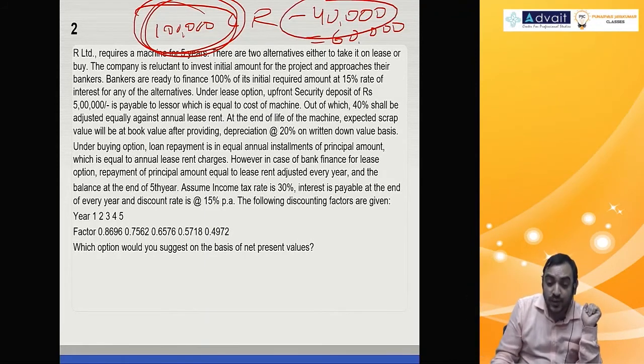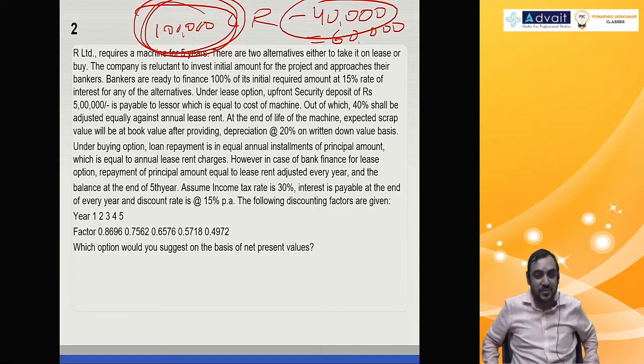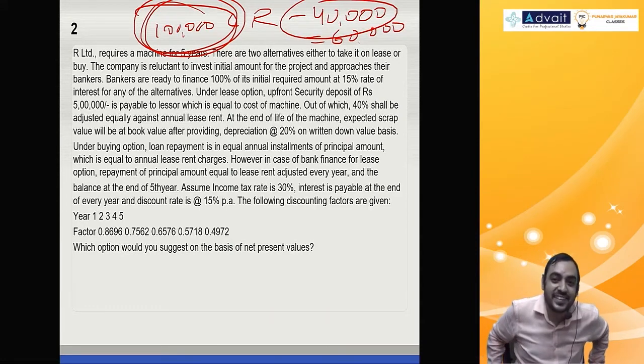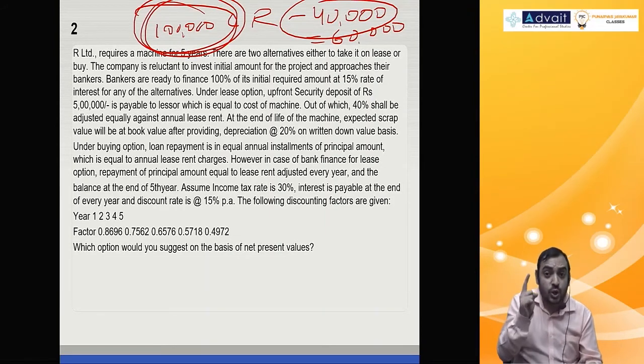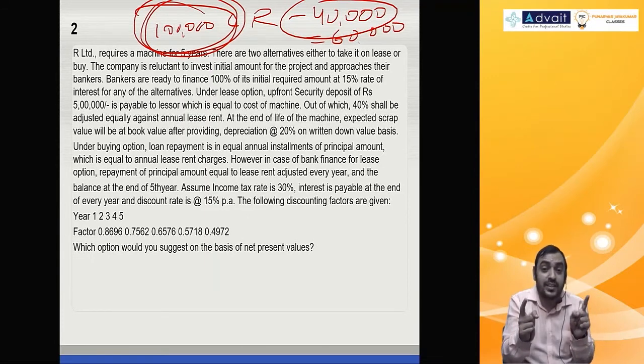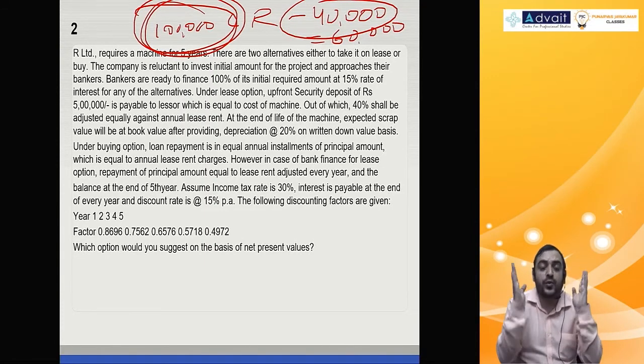Okay, what will happen to 40,000? Can you tell me? Repayment. What repayment? Lessee is taking loan not only for buying the asset, but also under the lease option for security deposit.